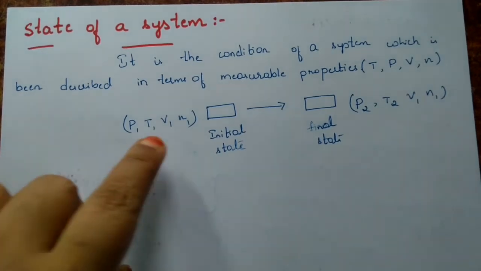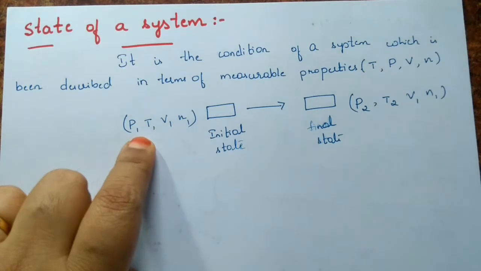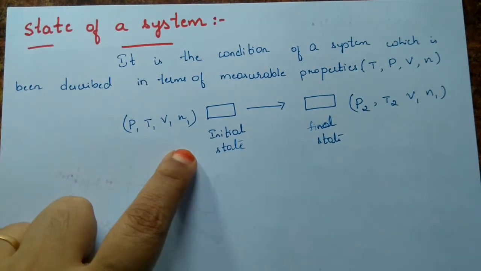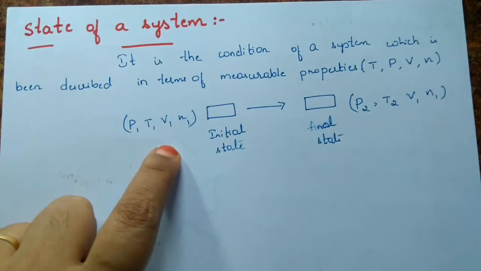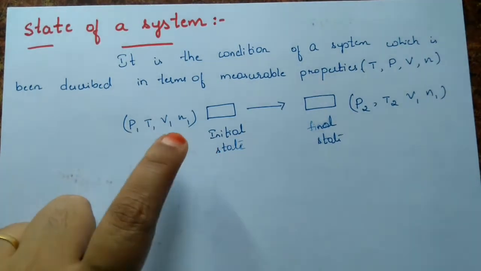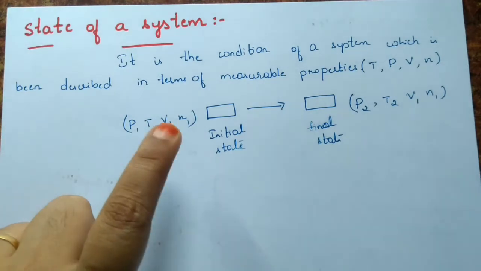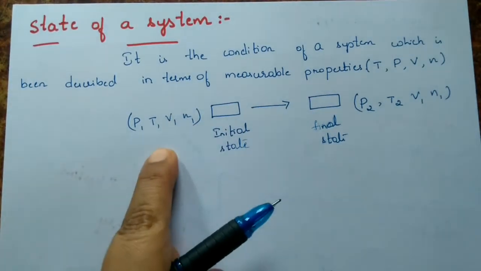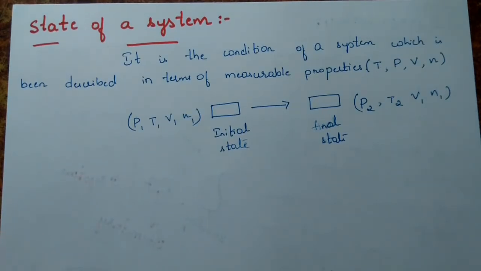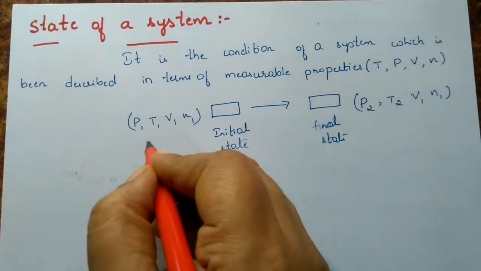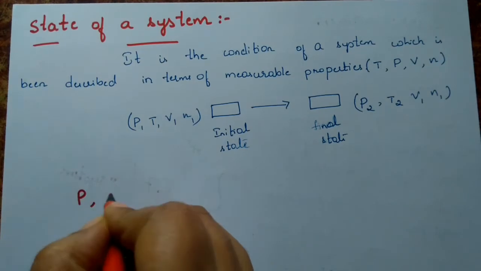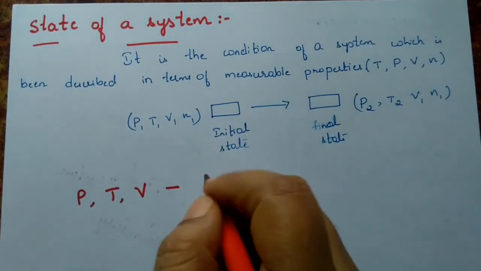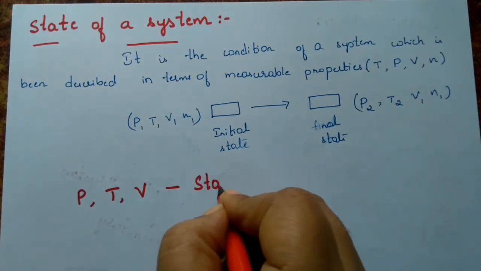Clear? If any one of these properties is changing, then we say that the state of the system is changed, or the system is in a different state. That is why these properties, pressure, temperature and volume, are called state variables.